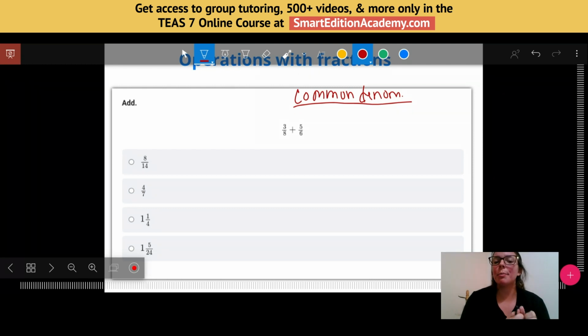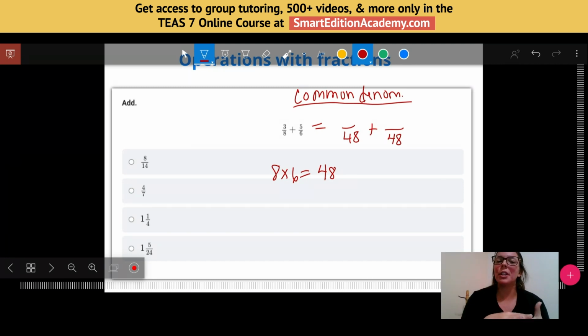You can just multiply your denominators. So I could just do 8 times 6, and if your multiplication tables are a little rusty, that's why you have a 4-function calculator. Go ahead and plug it in your calculator, and you would get 48. So we could use 48 as our denominator, like rewrite these as something over 48 plus something over 48. Okay, we want to get those equivalent fractions so then I can add them together.